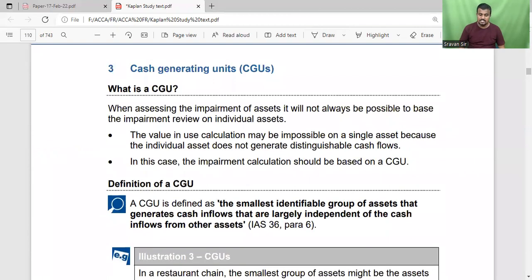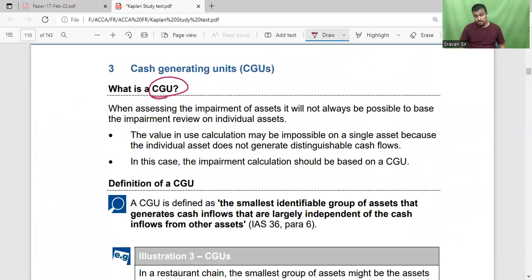And the next one is cash generating unit. So first of all, what is meant by cash generating unit?